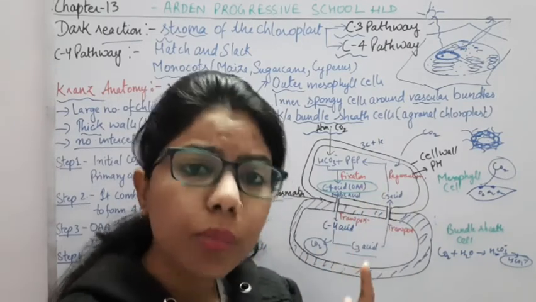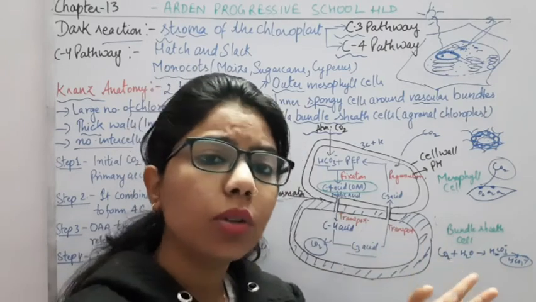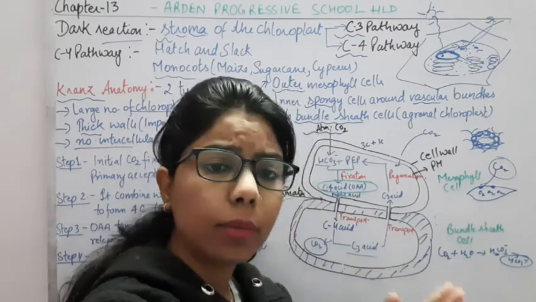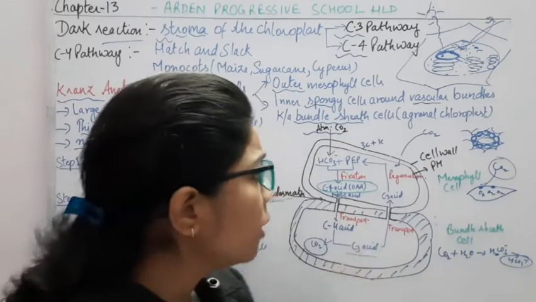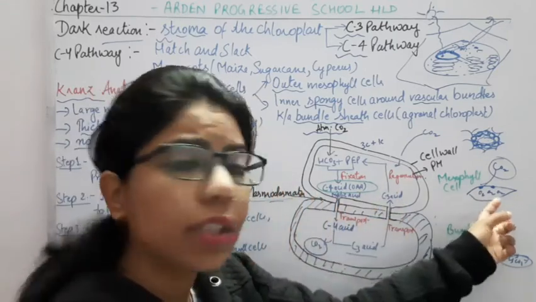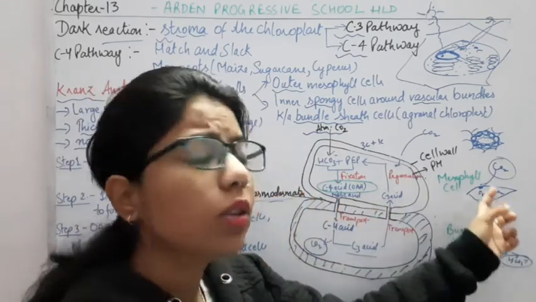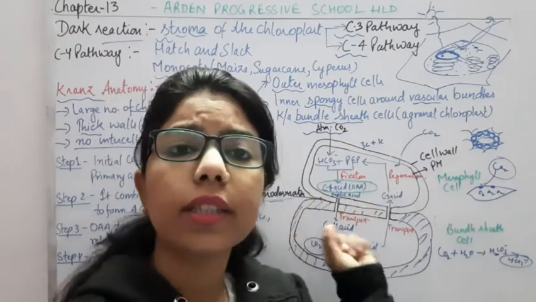Rubisco enzyme has an affinity for both carbon dioxide as well as oxygen. But here what is required? That there should be no fixation of oxygen. So what are we using? We are using the enzyme PEPcase.